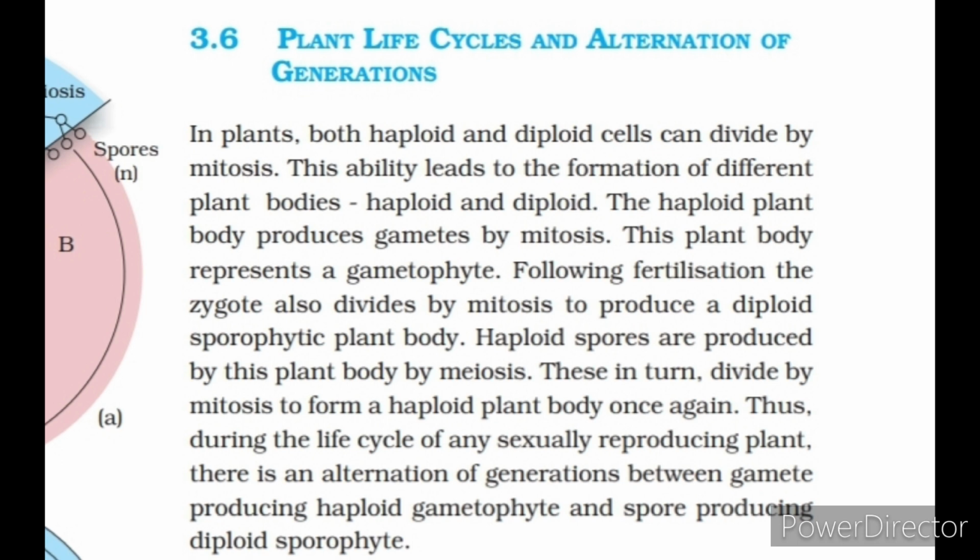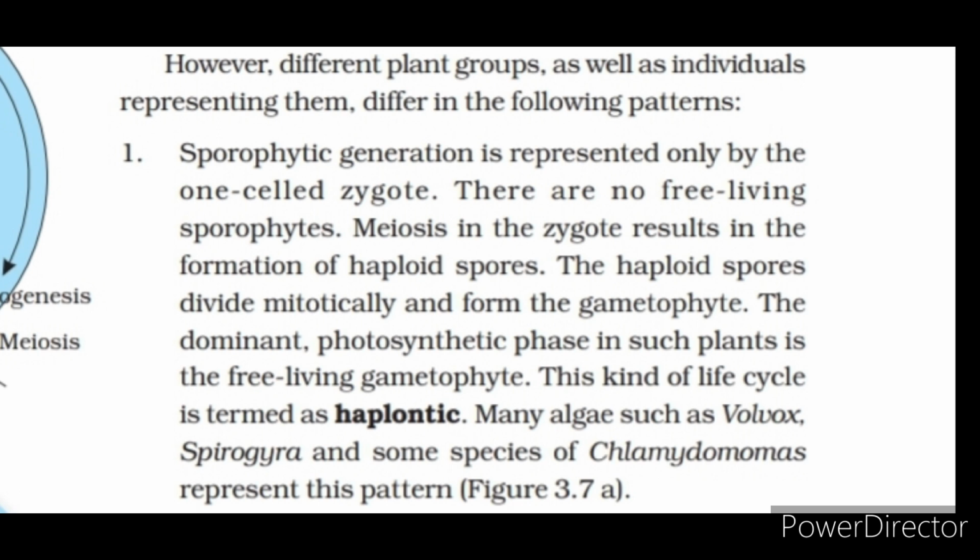Thus, during the life cycle of any sexually reproducing plant, there is an alternation of generations between gamete-producing haploid gametophyte and spore-producing diploid sporophyte. However, different plant groups, as well as individuals representing them, differ in the following patterns.